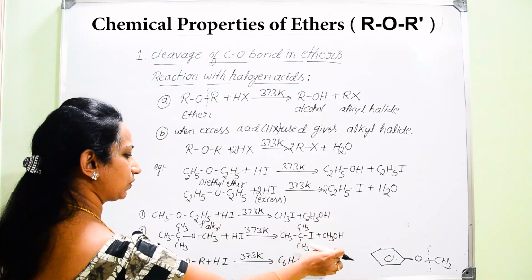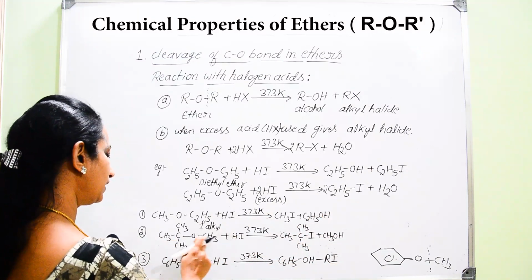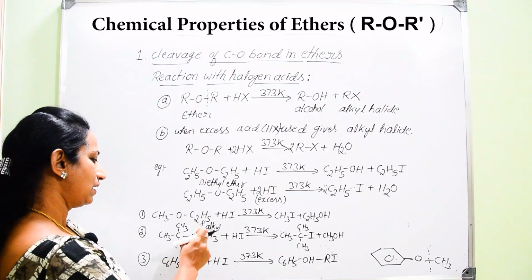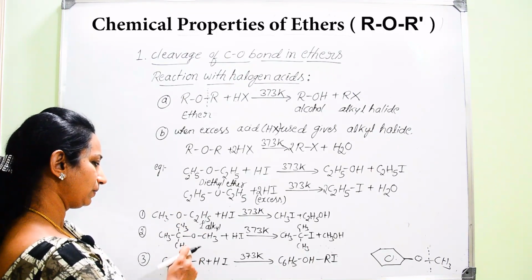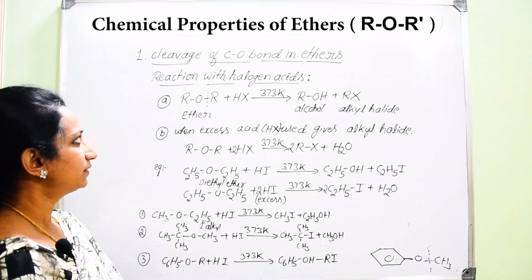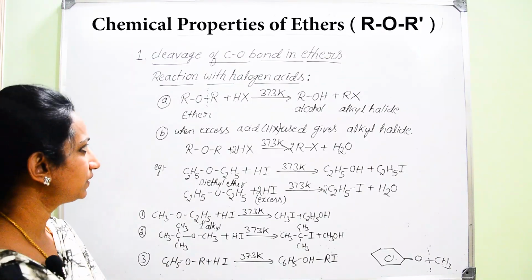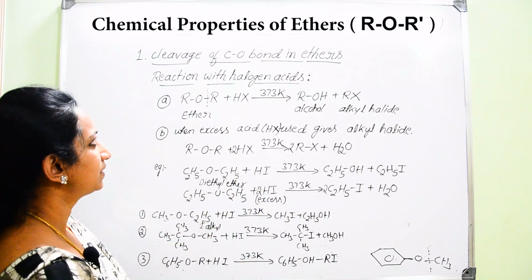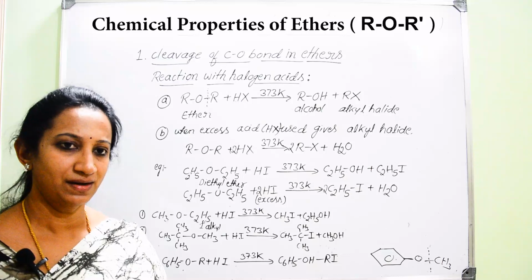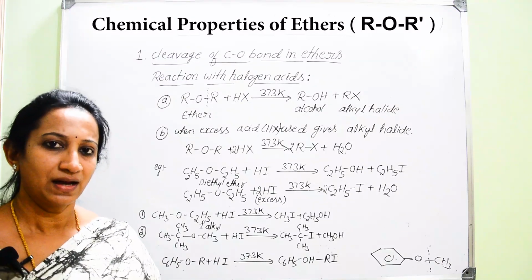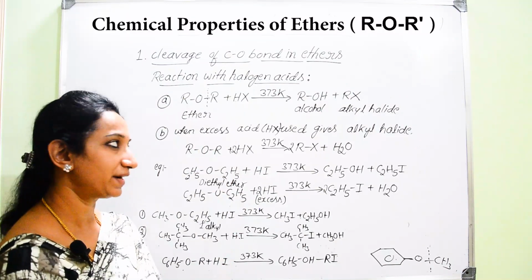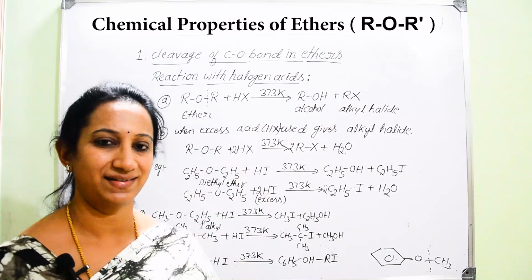So, what type of alcohol you will get depends on the nature of the alkyl groups or aryl groups around the functional group in case of ethers. So, that is regarding the reaction of ethers with hydrogen halides, which includes the cleavage of the bond between carbon and oxygen. The reactivity will be highest with hydrogen iodide among the hydrogen halides.